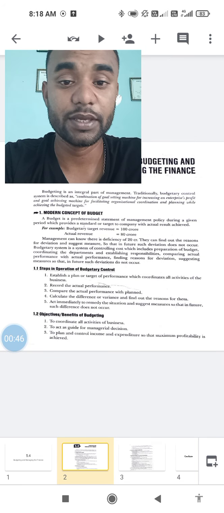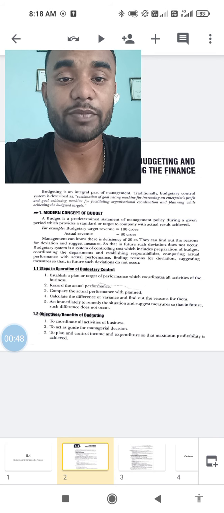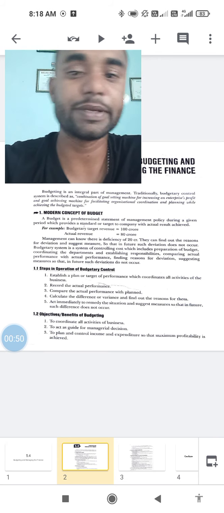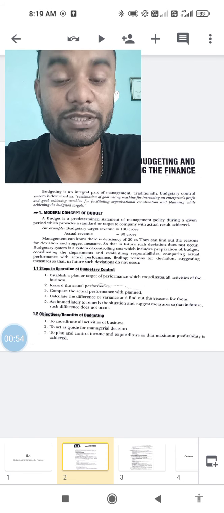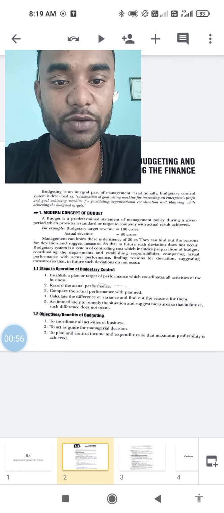Here we see budgeting is an integral part of management. It's an integral part of management, and traditionally the budgetary control system is described as a combination of a goal setting machine for increasing an enterprise's profit and a goal achieving machine for facilitating organizational coordination and planning while achieving the budgeted target.